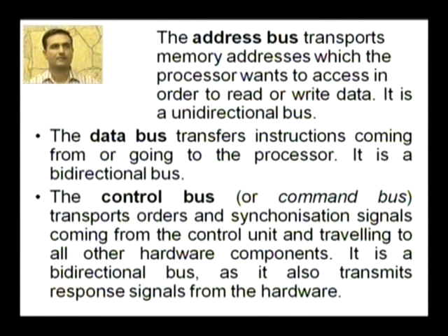So the response signal is sent from the device to the processor, and in one direction the control signal from the processor to the hardware device. So the control bus is also a bidirectional bus, and the address bus is the only bus which is unidirectional, and it transmits the addresses from processor to the memory, the address from which the data or instruction is to be read or written.